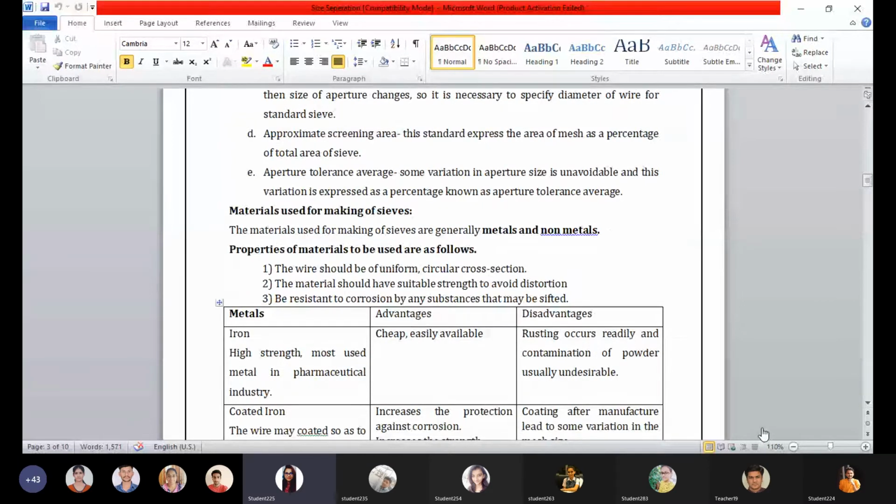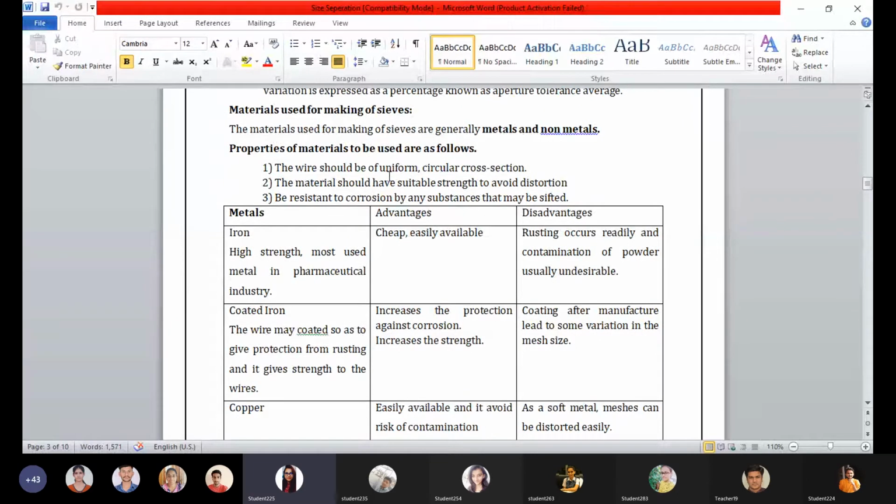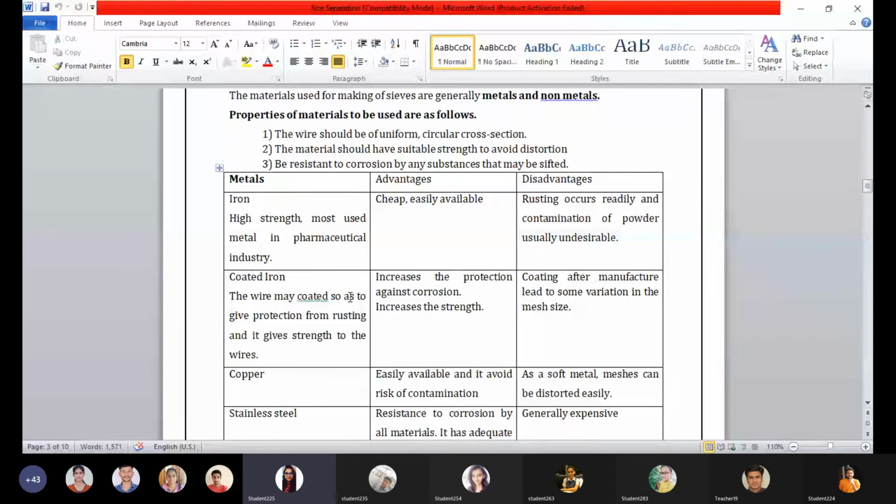Now materials used for making of sieves. The materials that we are supposed to select for the construction of any size separation instrument should have the following properties: the wire should be uniform, should have circular cross section. Okay, the material should have suitable strength to avoid distortion. Then it should bear sufficient resistance to corrosion. Okay, and we can take metals and non-metals both for the construction of the separation instruments. Now firstly we will go to the metals.